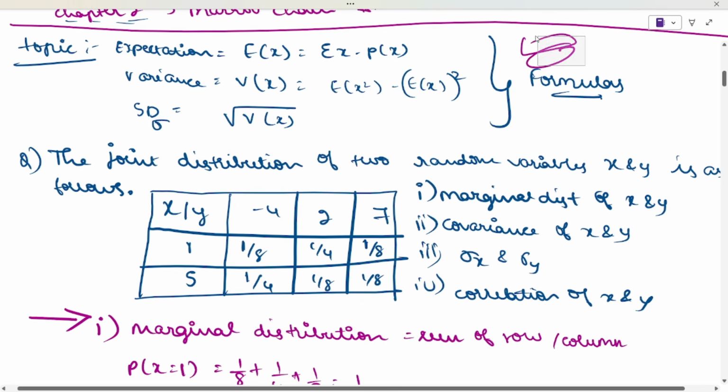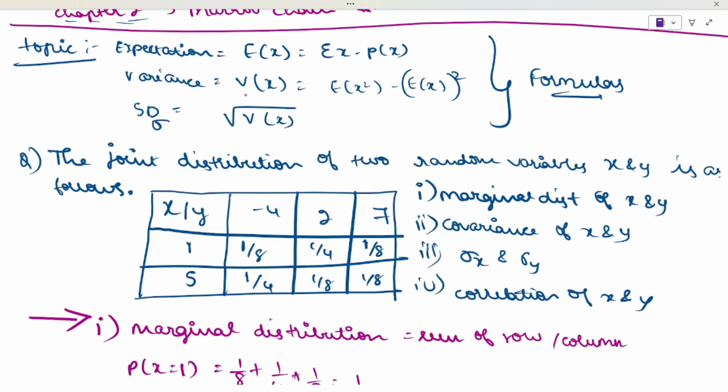Now next, variance, which you denote by V of x, is E of x square minus E of x the whole square. E of x is the expectation, that you square, and then minus the whole square of the expectation. Next, standard deviation is nothing but the square root of variance. These are the formulas that you need to remember.